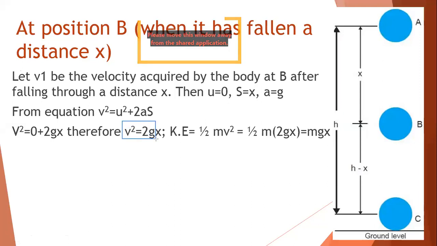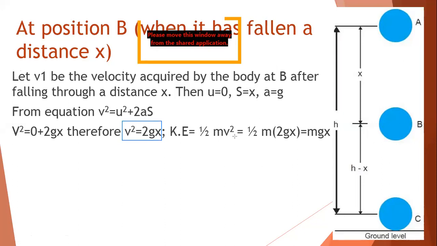This is our equation. Now what we will do, we will put this equation in the kinetic energy, because I want to find out how much is the kinetic energy. So kinetic energy, we know the formula is half m v square, which is equal to half m, and now v square is 2gx, from the equation we calculated. So instead of v square, we put 2gx.